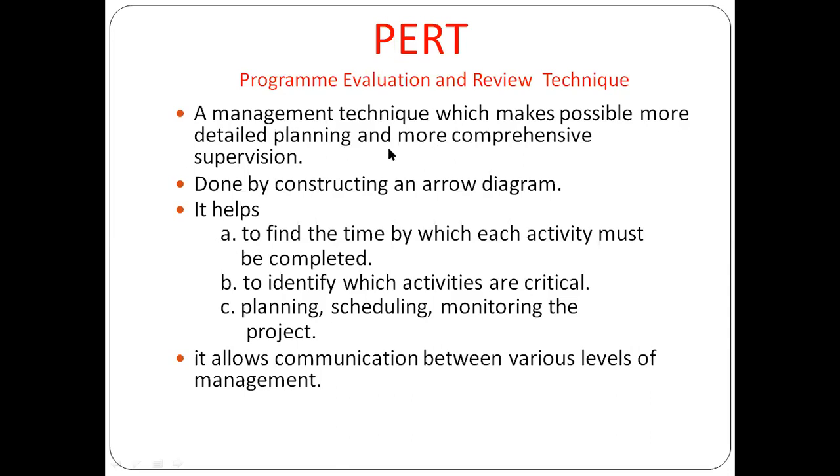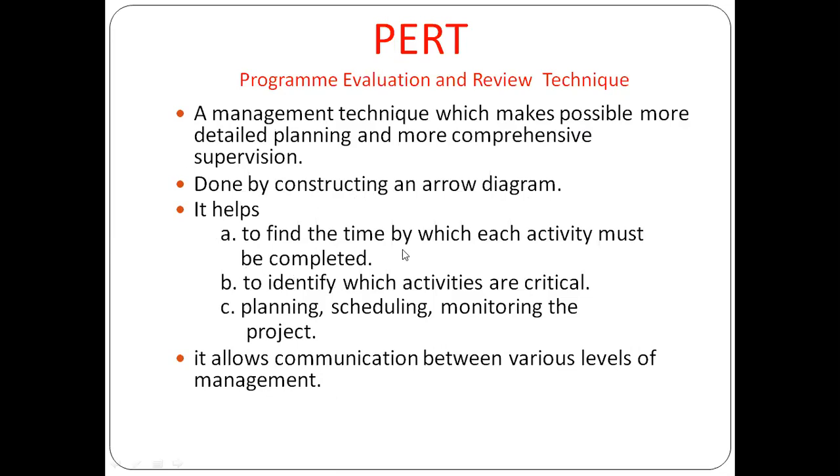Mainly it is used to control time and cost in a program and a particular project. If we use this, we get more detailed planning and more comprehensive supervision. It is usually done by constructing an arrow diagram. What are the uses?